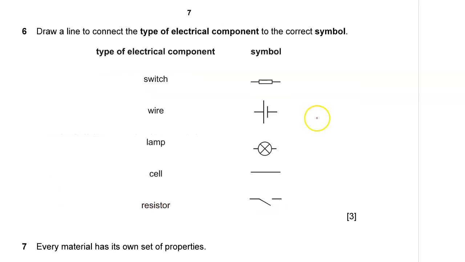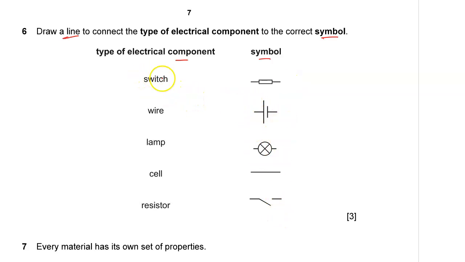Good. Number 6, draw a line to connect the type of electrical component to the correct symbol. Of course, components are simple, so these are electrical components and their corresponding electrical symbols.